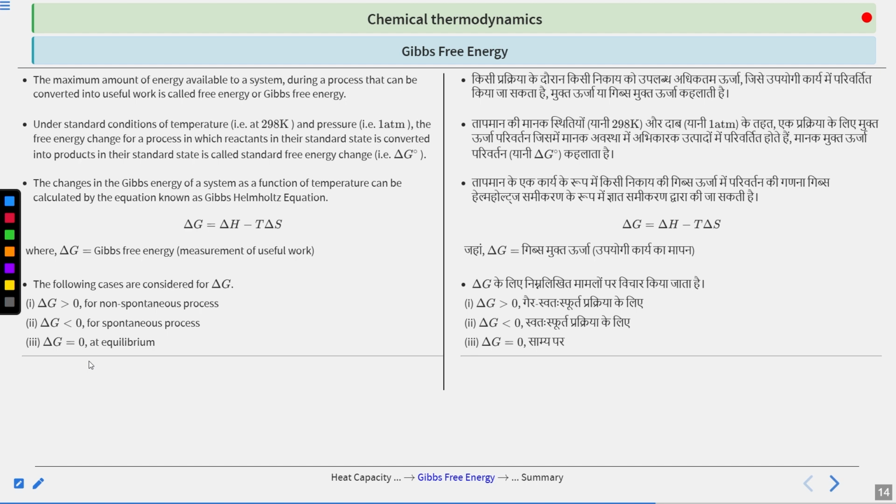Clear? It means the maximum amount of energy that is available to do work should decrease during a process, and then only your process will become spontaneous. Otherwise it will become non-spontaneous. So if delta G is positive, it is non-spontaneous. If the change in Gibbs energy is negative, then it is spontaneous. And at equilibrium it equals 0, right?